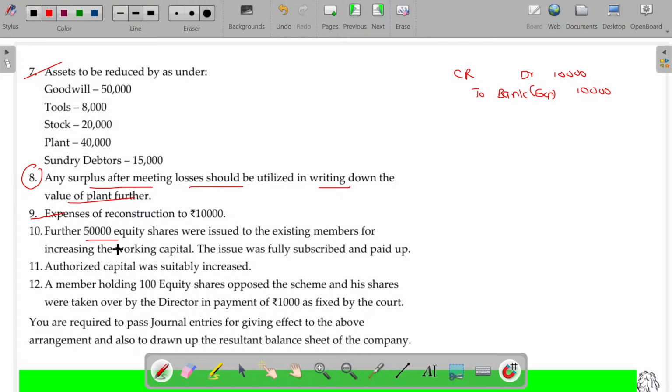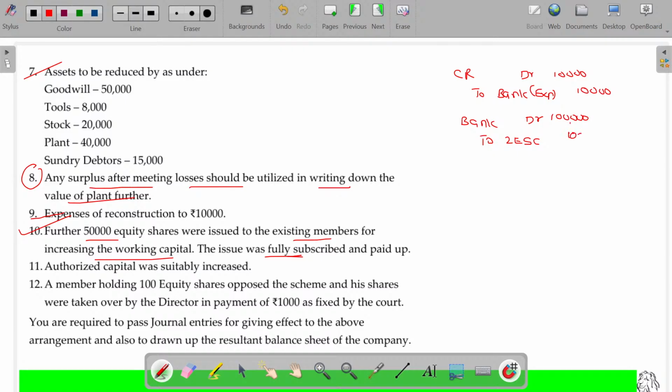Further, 50,000 equity shares were issued to the existing members for increasing the working capital. The issue was fully subscribed. Bank account debit to equity share capital. I am issuing the equity shares. The new share having denomination of only 2 rupees, so 2 rupees equity shares are issued. Value being 1 lakh. 50,000 new shares issued.